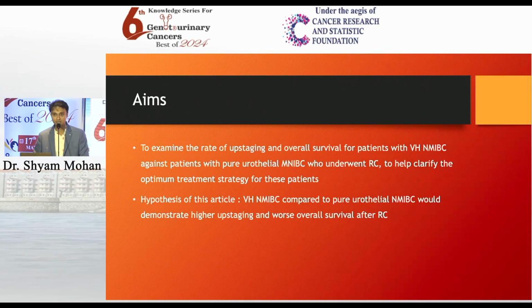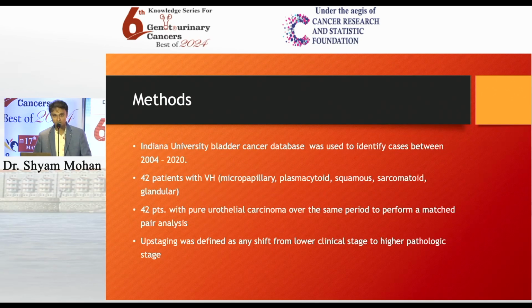So the hypothesis is that variant histology NMIBC would demonstrate higher upstaging and worse overall survival after radical cystectomy compared with pure urothelial NMIBC tumors. For the method, the Indiana University bladder cancer database was used to identify cases between 2004 and 2020. 42 patients with variant histology were identified, and pure urothelial carcinoma patients over the same time were also identified to perform a matched pair analysis. Upstaging was defined as any shift from lower clinical stage to higher pathological stage following radical cystectomy.